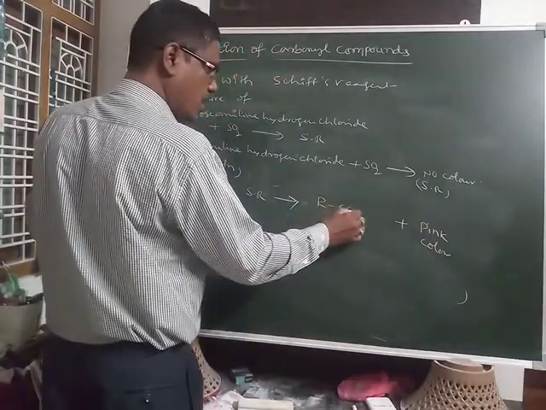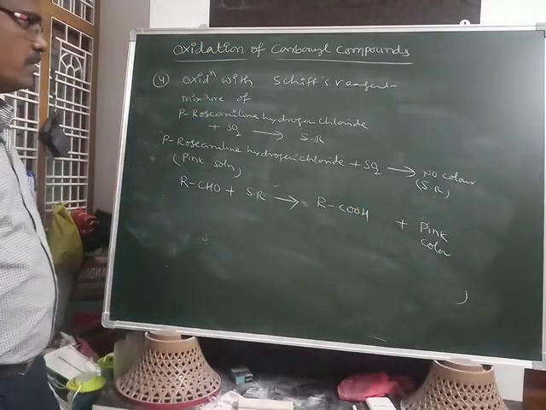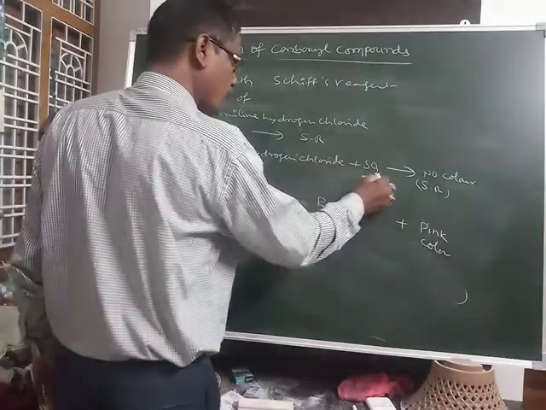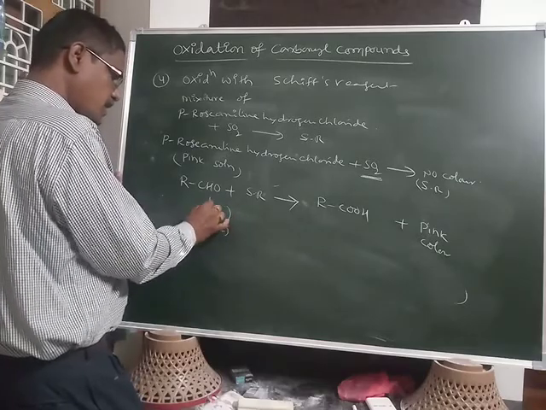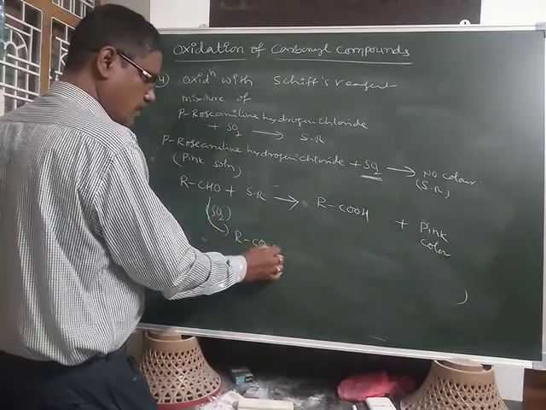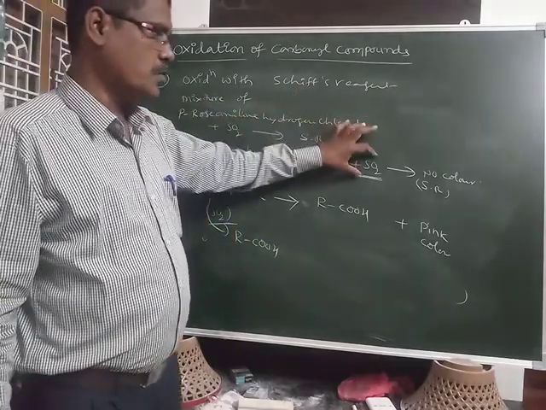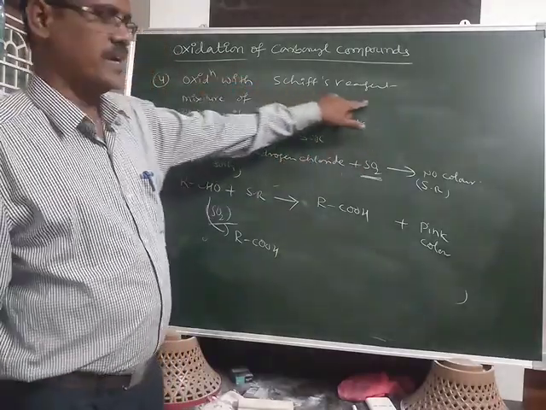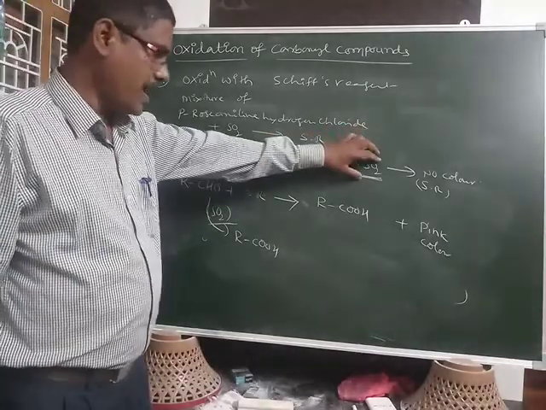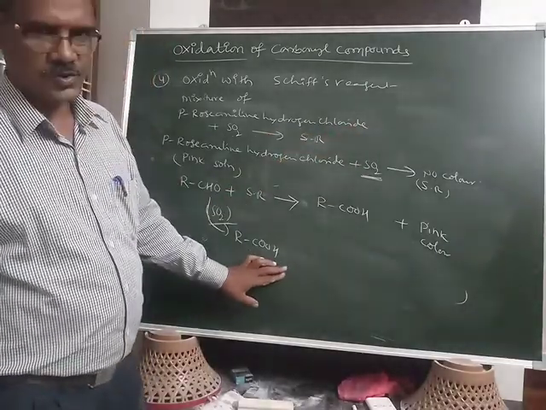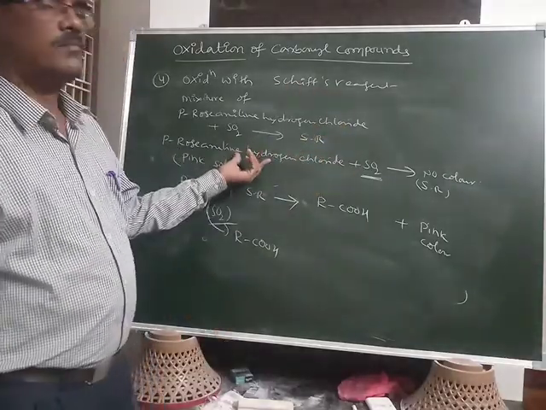The aldehyde oxidizes into the carboxylic acid. Why? Because in the presence of SO2 the aldehyde is oxidized into the carboxylic acid, which means sulfur dioxide is removed from the mixture.